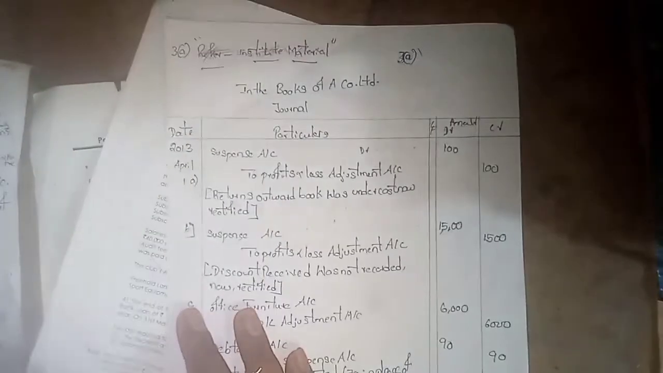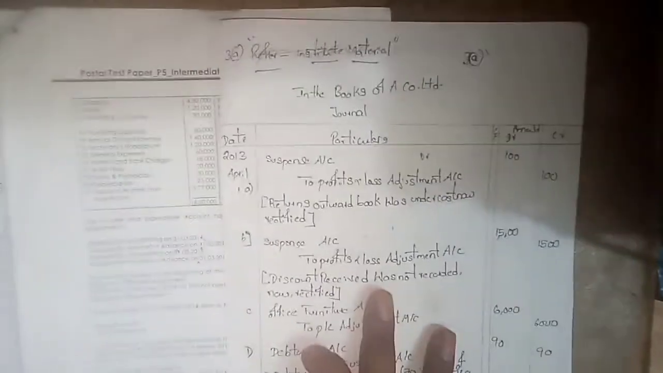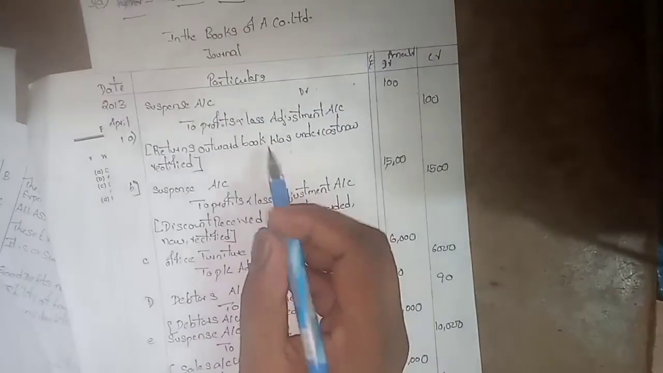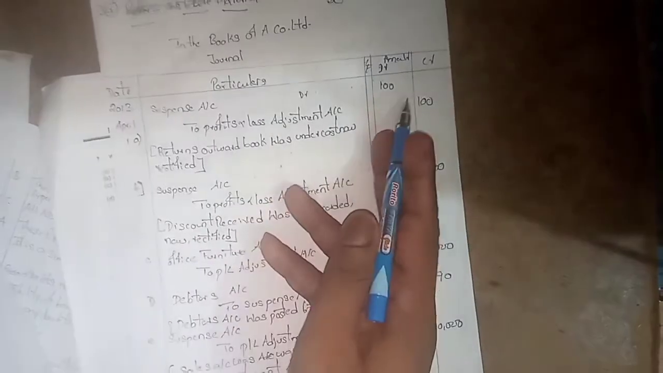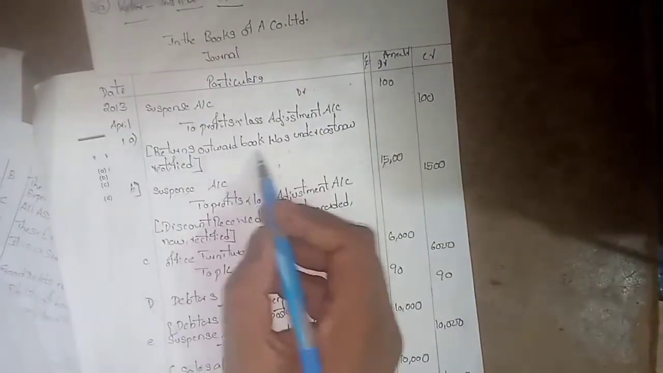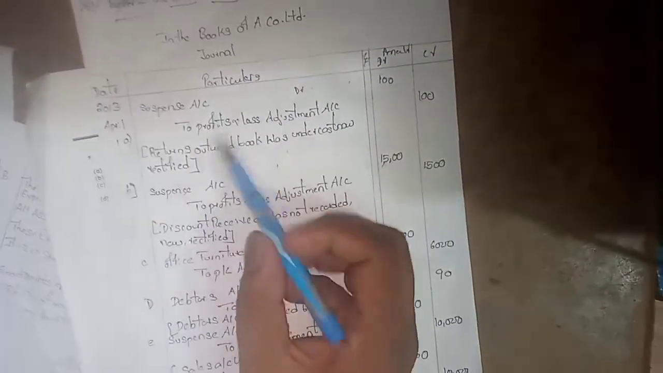How the entries will be calculated: like this. So rectification of errors in the books of A Co Limited, journal particulars. First of all, the first question: suspense account 200 rupees. Returns outward book was undercast. Undercast means suspense account to profit and loss account, that is 100. Being returns outward book was undercast, now it will be rectified.